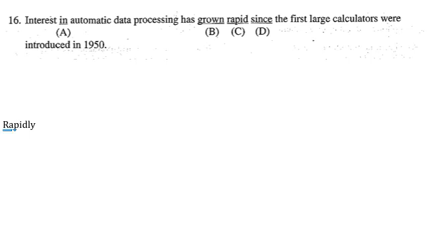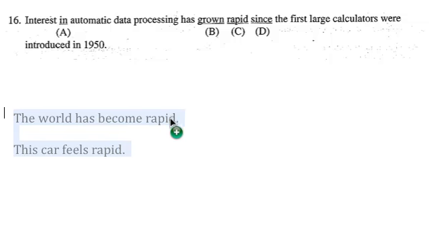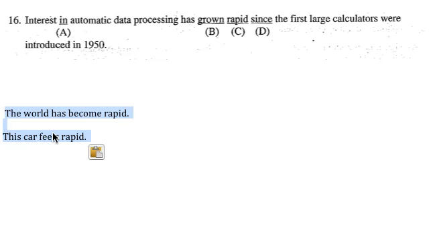And just to give you an extra example, there is a little exception to this adverb rule. I'll put two examples right here. The world has become rapid.